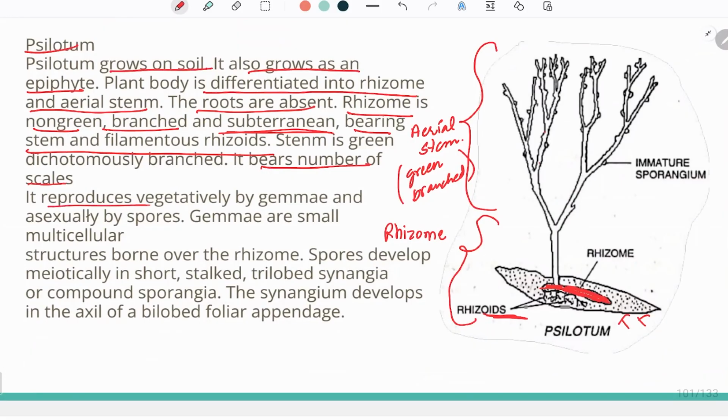It reproduces vegetatively by gemmae or asexually by spores. So it can reproduce vegetatively by the production of gemmae. We have studied gemmae in bryophytes as well, but in this case the gemmae are different. Gemmae are small multicellular structures which are borne over the rhizome. The gemma cup which was present in bryophytes was borne on the thalloid surface of the body. But here the gemmae that are present are borne on the rhizome.